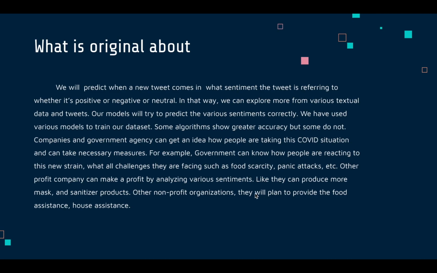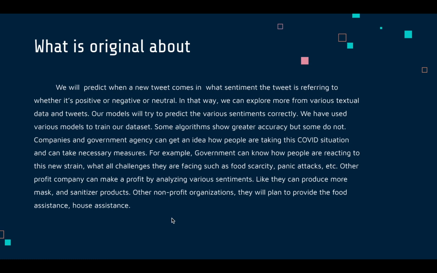What is really original about this? So we are predicting whenever a new tweet comes, and we are classifying if it's positive, negative, or neutral, based on the text or data. And if we have seen, we are 95% accurate with the model here, and we have used various models to train our data sets. Some algorithms show greater accuracy and some do not.